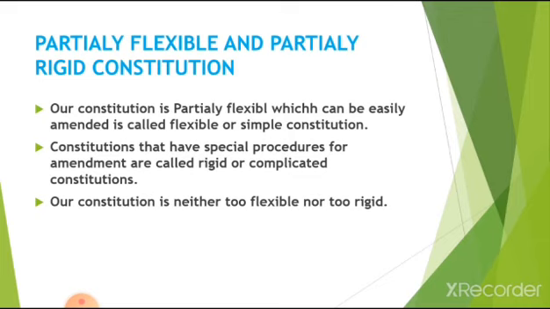Now let us check why it is rigid. As you know, simple majority is enough to amend the constitution, but to add new articles to the constitution, it requires some special procedures. After presenting a bill in any one house, if they get majority, then the bill goes to another house. Again they have to prove majority in that second house. If they get majority in the second house, then the bill goes to the president. The president may approve, otherwise he can reject the bill. One more option is there: he may resend the bill to the same house for recorrection. So it will take a long time. So it's a long procedure. That's why our constitution is neither too rigid nor too flexible.